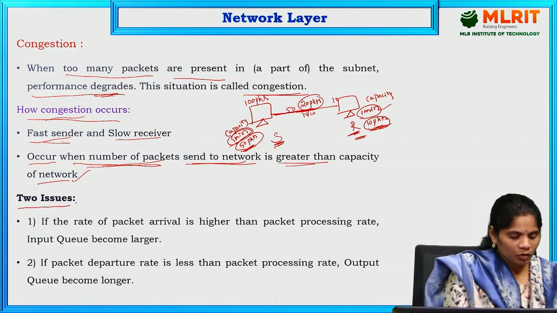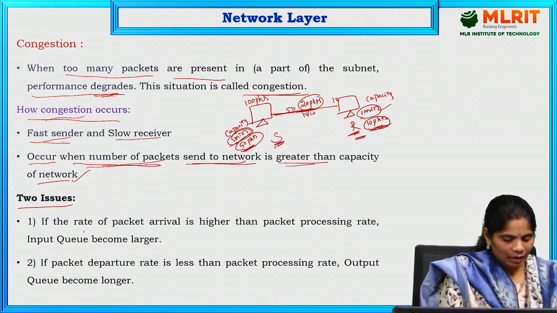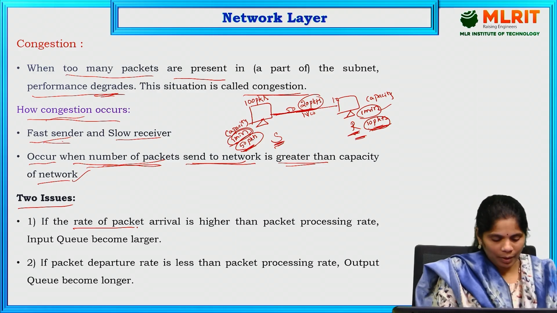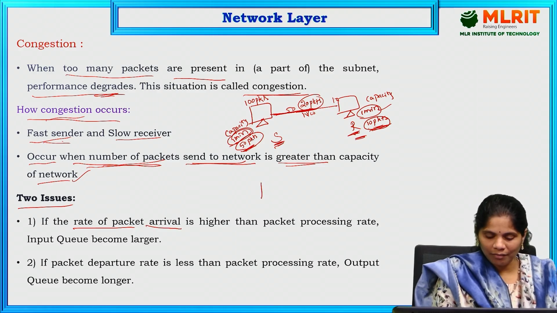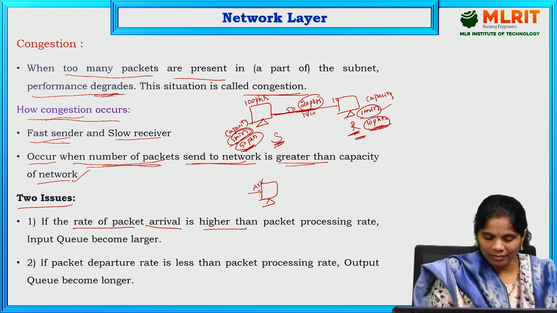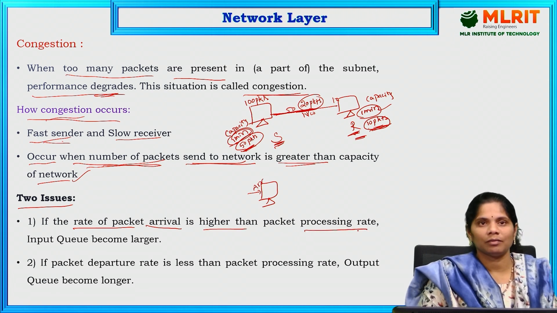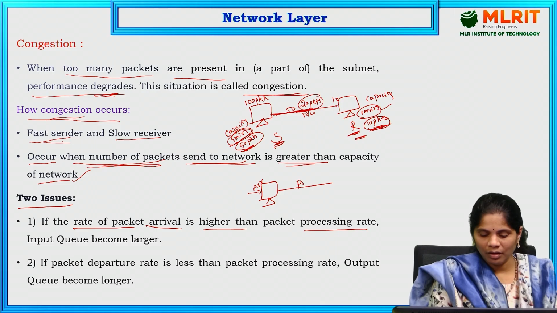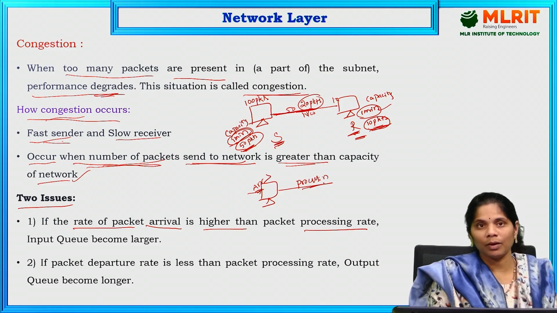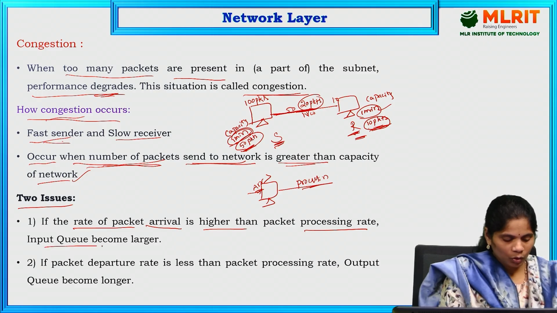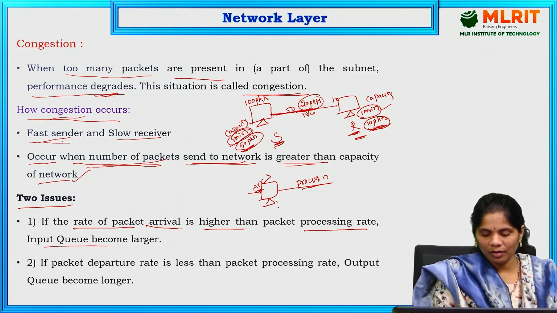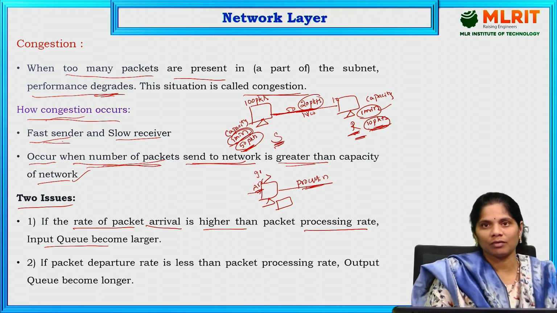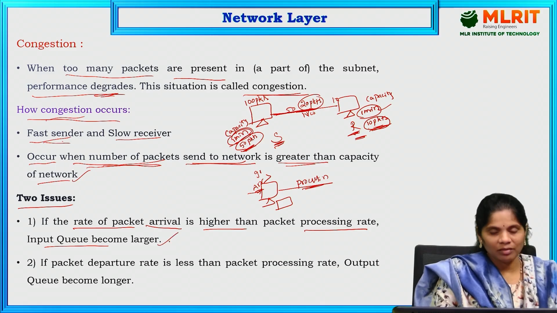And what are the two issues in congestion? If the packet arrival rate from the sender is higher than the packet processing rate, then the input queue is going to become longer, because the arrival rate is greater than the processing rate of the network. So here the congestion is going to happen.